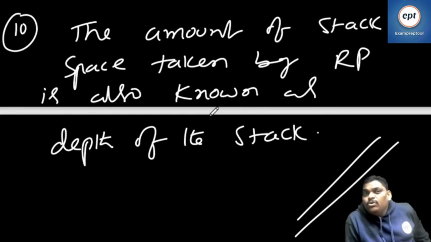Non-recursive programs are difficult to write. Users don't like it. Recursive programs are easy to write, and users like it. If users like it, you have to give that flexibility. At the end of the day, the user should be happy. If the user is not happy, they won't buy a computer at all.